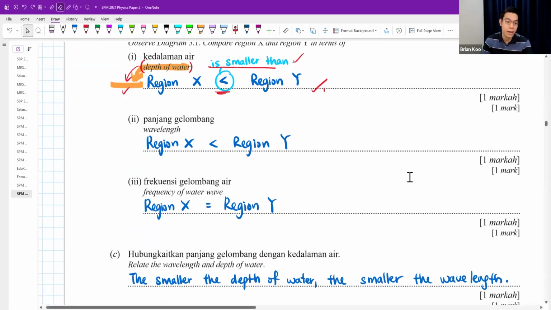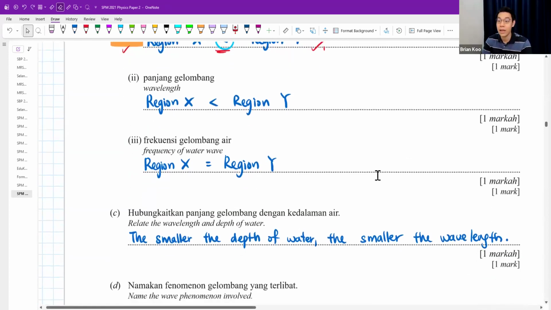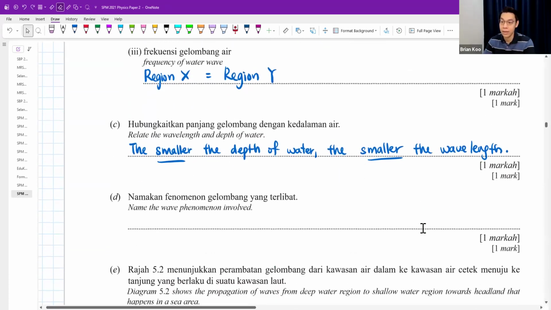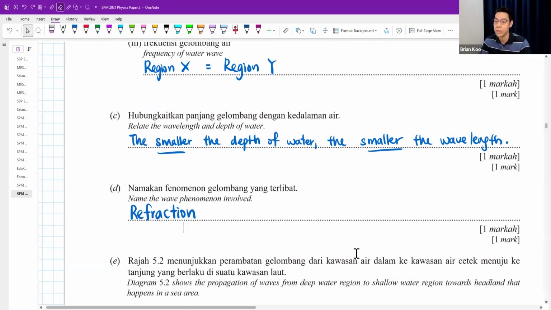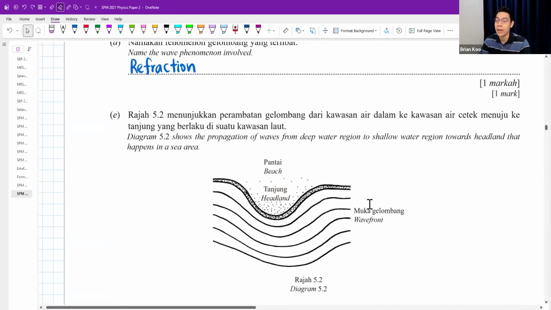Or you can say, if one increases, the other one increases. Yeah, also can. If you want smaller, you write the greater, the greater. Same, huh? The name of the wave phenomenon is called refraction. Okay, refraction of water waves. But E, the diagram shows propagation of waves from deep water region to shallow water region as towards the headland